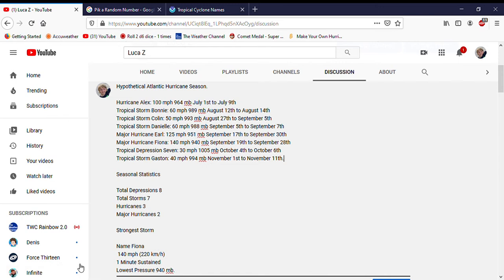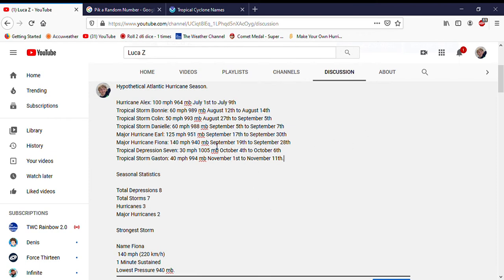Then next was Tropical Storm Bonnie, 60 miles an hour, 989 millibars. And it chose a very low pressure for the tropical storm. It lasted 2 days. Tropical Storm Colin, 50 miles an hour, 993 millibars.